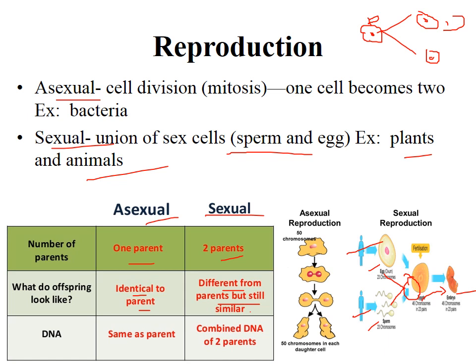There is almost 99.9% similarity between the parent and the next generation, but 0.1% is not similar due to recombination and crossing over. In asexual reproduction, it's the same as the parent, as I have already told. In sexual reproduction, it's a combination of the two parents. Okay, that's all about reproduction.